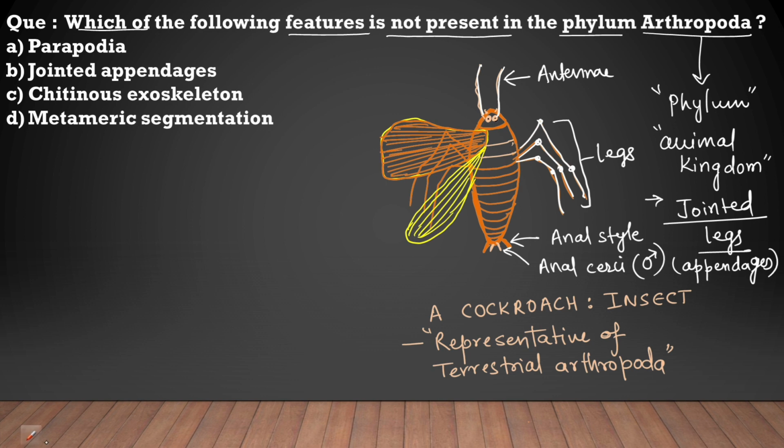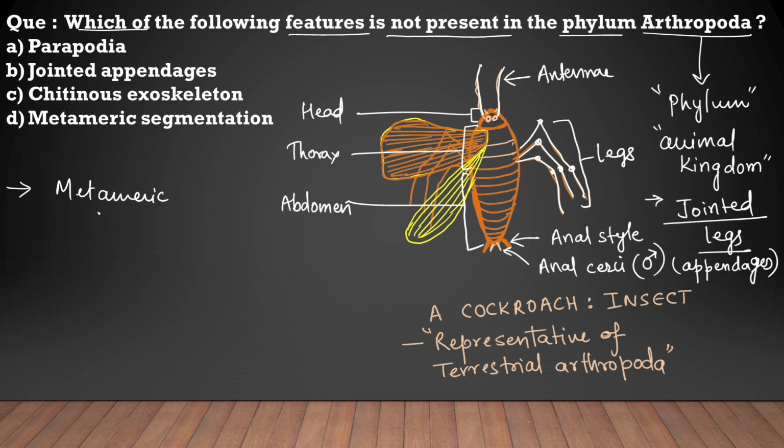Okay, so I have named the three areas. First is head, then the thorax, and then the abdomen. Means we can easily understand that the body is divided into three parts, that is head, thorax, and abdomen. Means we can understand that body is segmented, and since the body is segmented both externally and internally, they are called as metameric segmentation. Means if you understand about the characteristic, they have metameric segmentation too. If someone wants to know what is metameric segmentation, I am explaining it just right now.